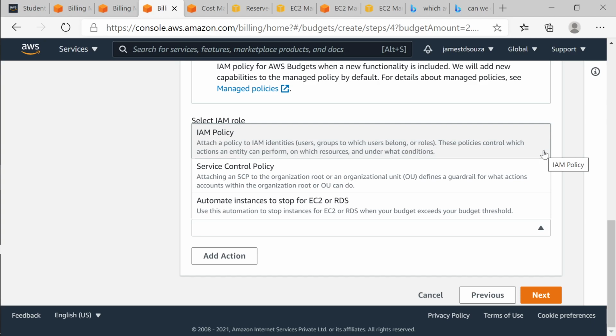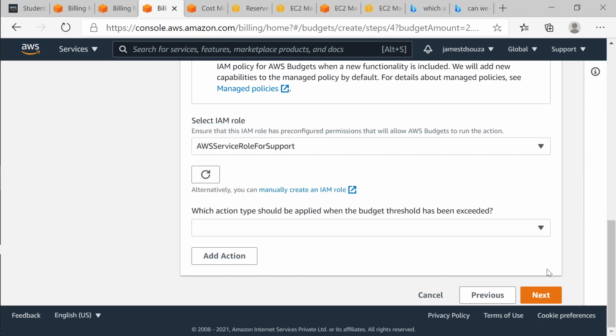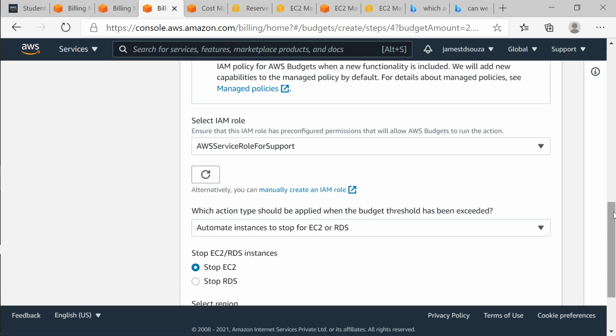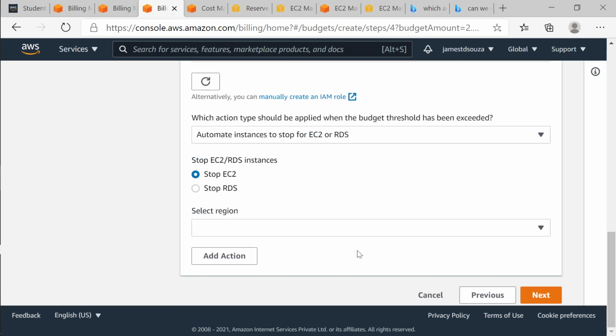Basically, I wanted to delete everything, right? So that is the reason. So let's say I want to stop the machine. So if you stop the machines, you still have to pay for the stopped machine. Okay, in which region?